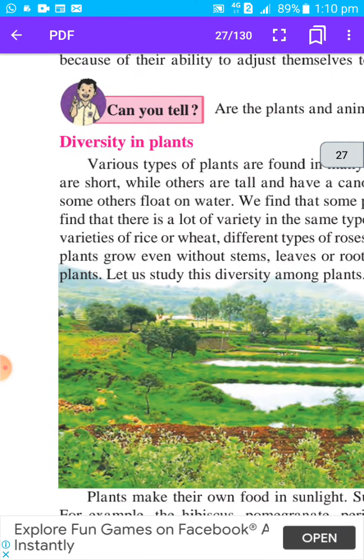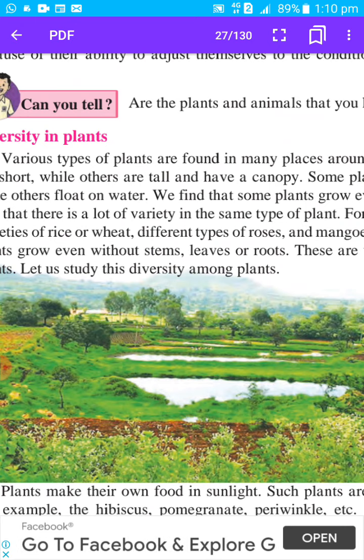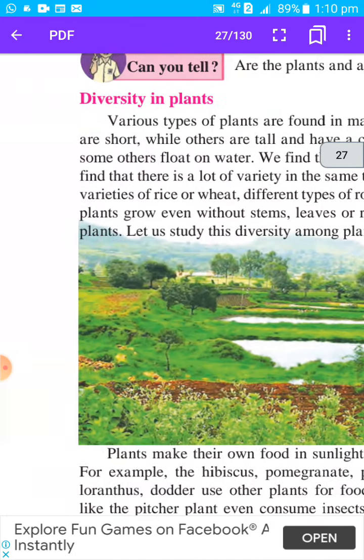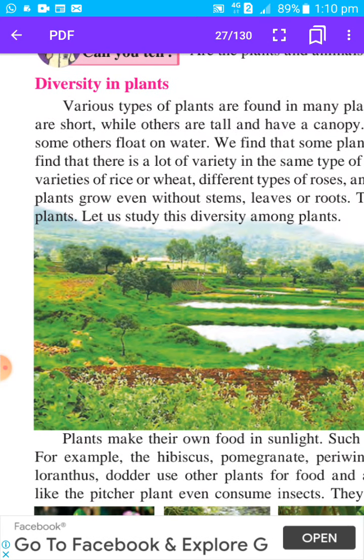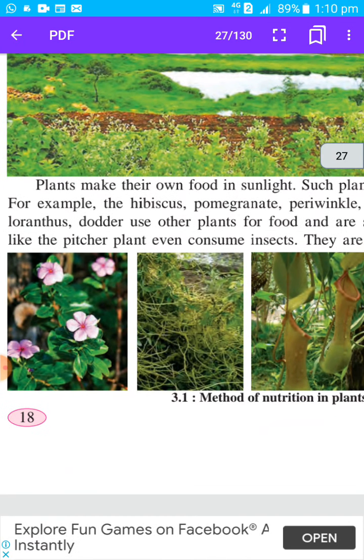Then some plants grow even without stem, leaves or roots. So there are some plants which don't have stem, leaves or roots. They are very different from ordinary plants. In higher standard you will study about these plants. Okay, then let us study this diversity, that is variety of plant.